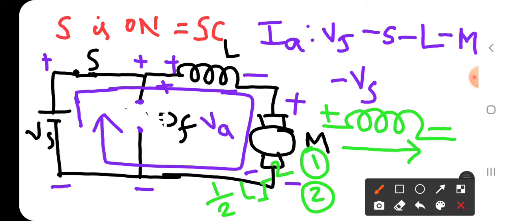We know that the energy stored by the inductor is half Li square. When the value of I increases, obviously energy storing is also increased.